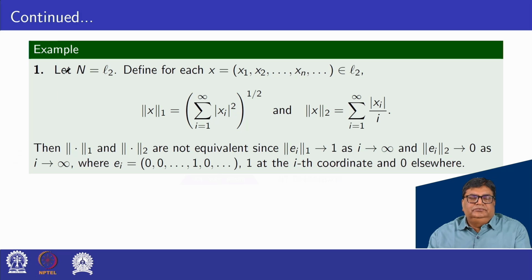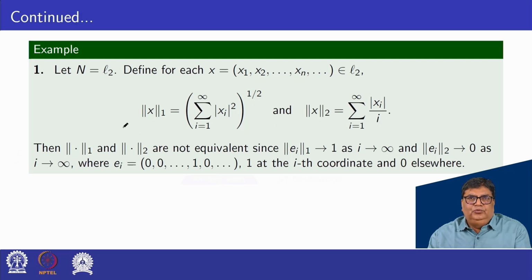Example. First example, let N be equal to L2, that is infinite dimensional. Define for each x equal to (x1, x2, and so on, xn, ...), norm x1 defined as summation i equal to 1 to infinity of mod xi square, whole power 1 by 2, and norm x2 as summation i equal to 1 to infinity of mod xi upon i.